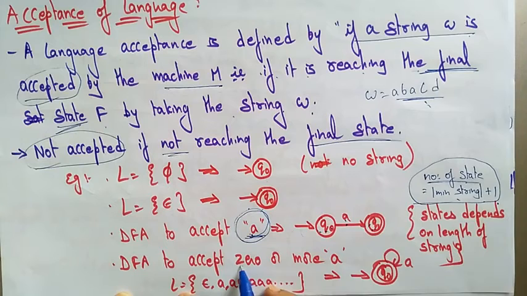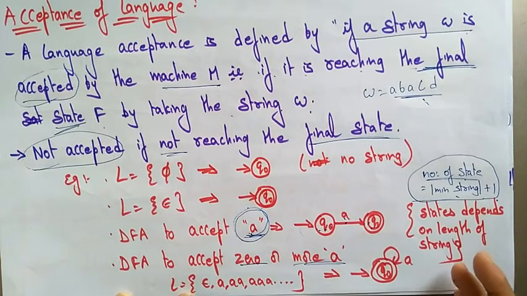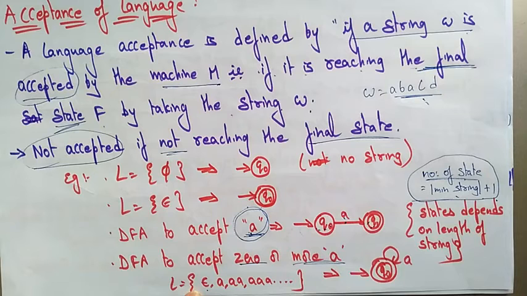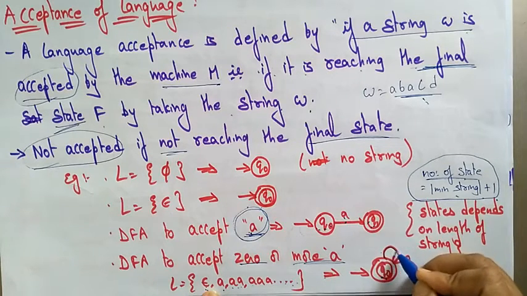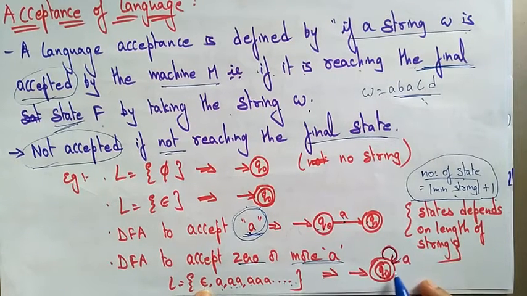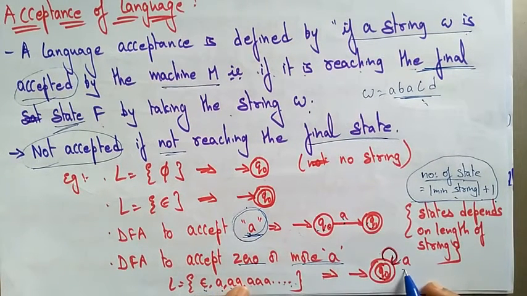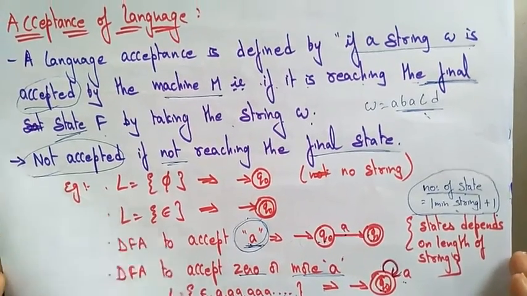Suppose a DFA has to accept zero or more A's. Either it has to accept zero A's or more A's. Zero means epsilon, the empty string, where no move takes place. Then more A's, and so on. So the DFA for this has an initial state which accepts zero A's, and it is also a final state, which has a loop on A. So this is about the acceptance of a language.